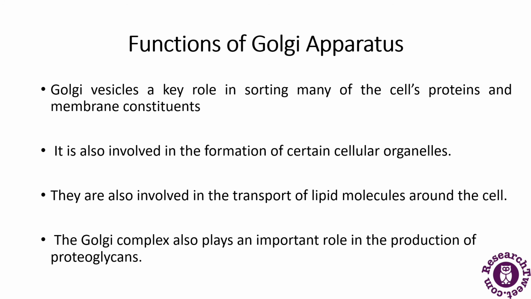Then they play a major role in the production of proteoglycans. So what are proteoglycans? Proteoglycans are molecules that are present in the extracellular matrix of animal cells. It is one of the major sites for the synthesis of carbohydrates, which include the synthesis of glycosaminoglycans, and the Golgi attaches these polysaccharides to a protein which is produced in the endoplasmic reticulum to produce the proteoglycans.